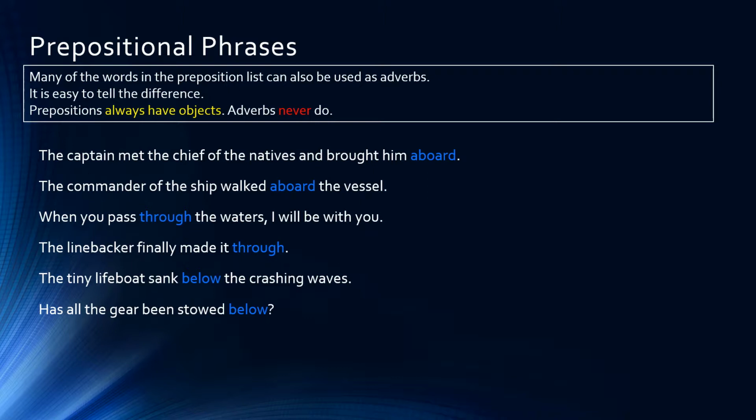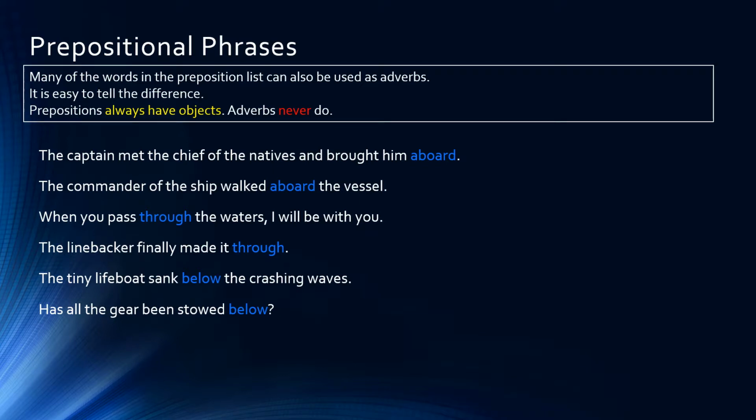In all of these sentences, I have prepositions highlighted in blue. The captain met the chief of the natives and brought him aboard. The commander of the ship walked aboard the vessel. When you pass through the waters, I will be with you. The linebacker finally made it through. The tiny lifeboat sank below the crashing waves. Has all the gear been stowed below? Now, in these 6 sentences, I'm using 3 different prepositions. The words aboard, through, and below.